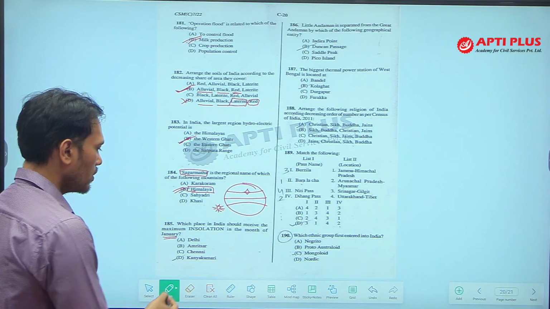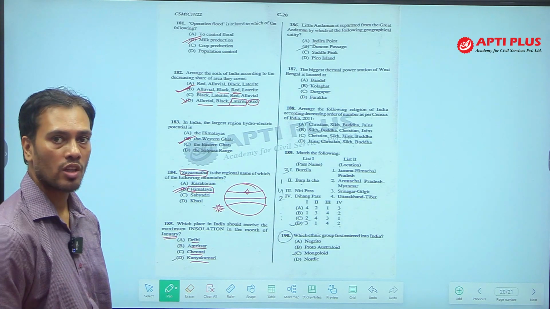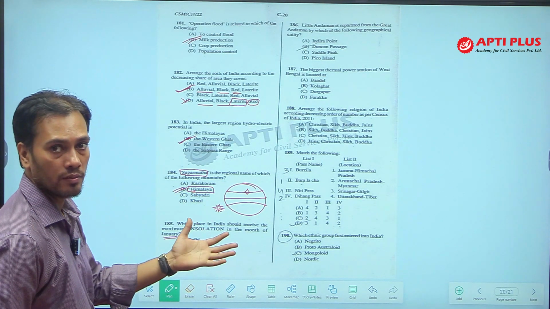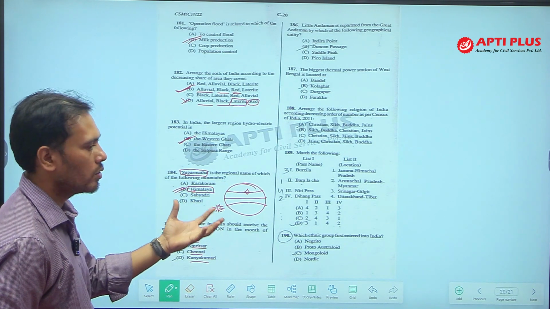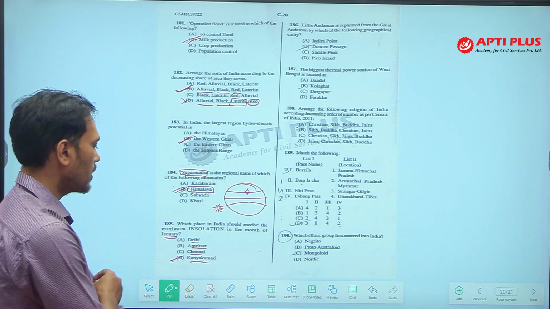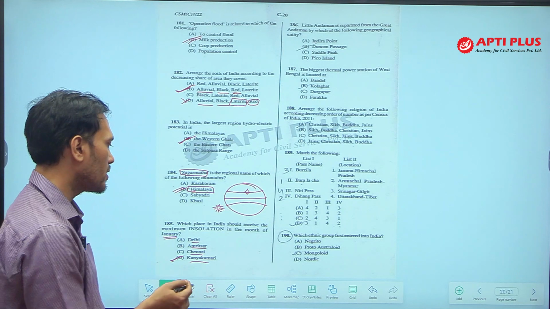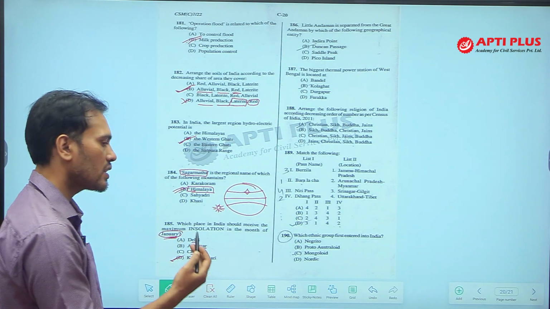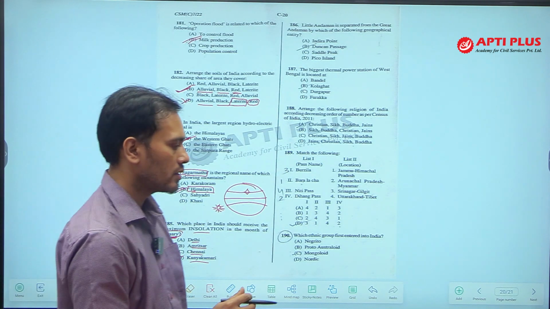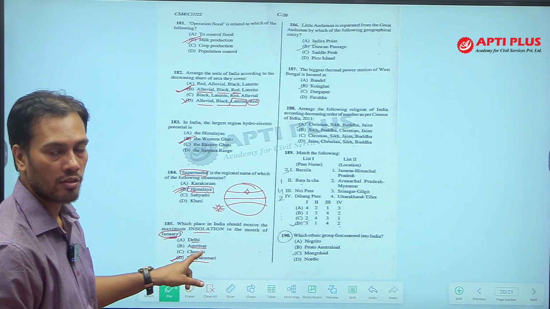So, Delhi, Amritsar, Chennai, Kanyakumari, you have to identify which is the southernmost. The southernmost city would receive the maximum insolation. Out of these cities, Kanyakumari is the southernmost, that is why the answer is Kanyakumari. You have to understand which city is southernmost and why January is given here. In January, the sun is towards the southern hemisphere, that means maximum insolation is received by the southernmost city in India. According to the options, Kanyakumari is the southernmost, that is why I have marked Kanyakumari.